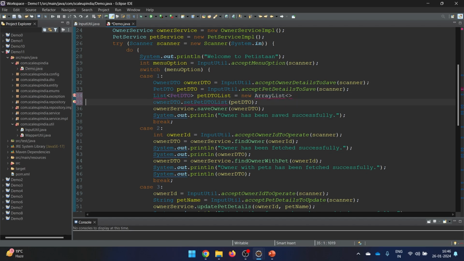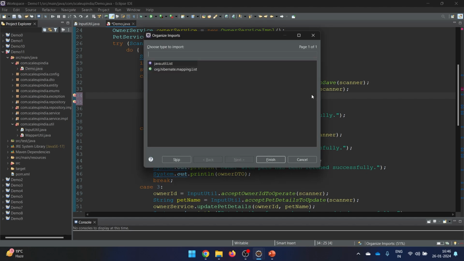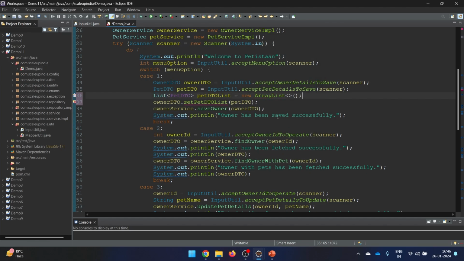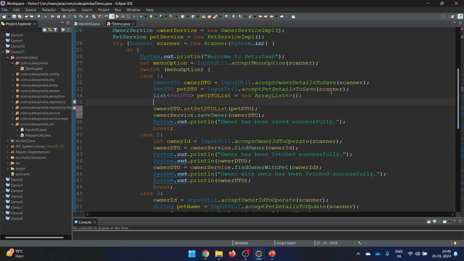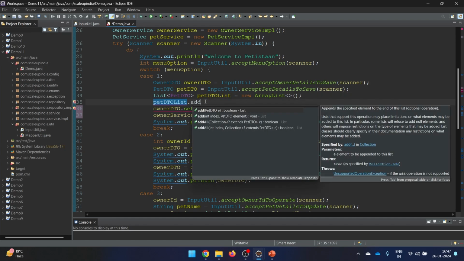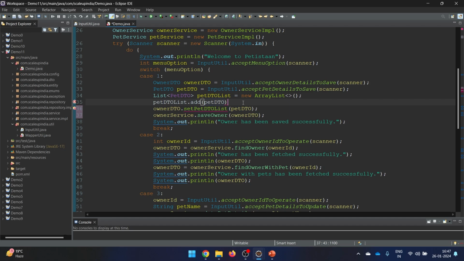Where did the cursor go? Okay, this is here. So let's say Control Shift O, java util, and now this looks good to me. And what I will be doing is that in this list, first of all, I will be adding the pet. So initially we'll see that only one pet is there, and later on if you wish we can add more pets also. So we'll copy this and we'll save it here.